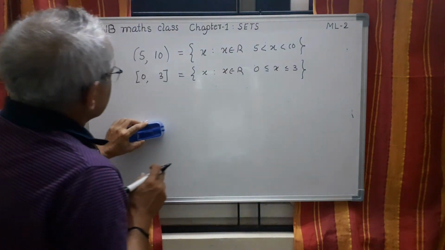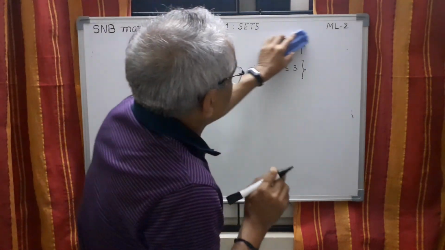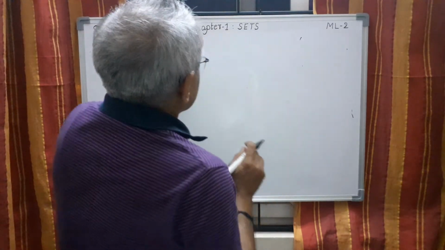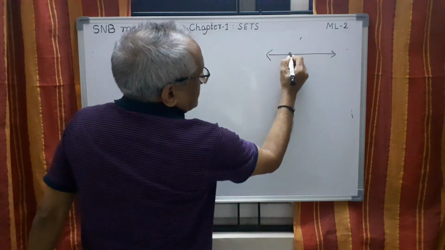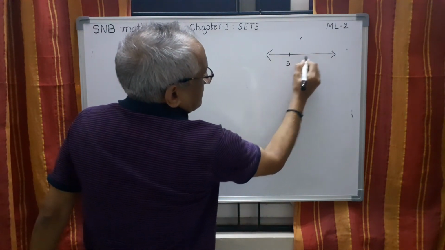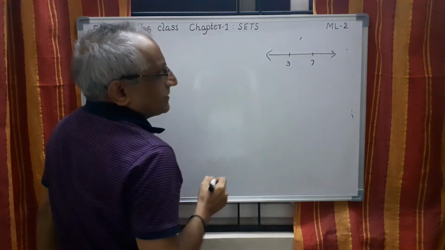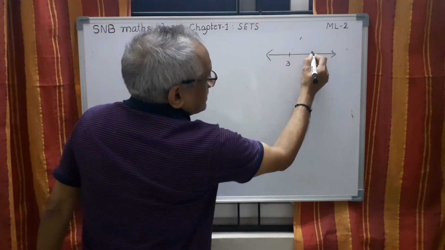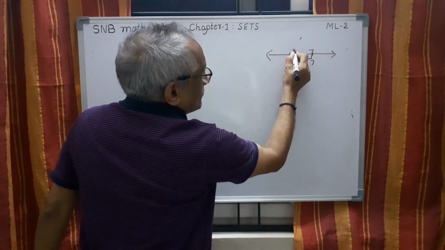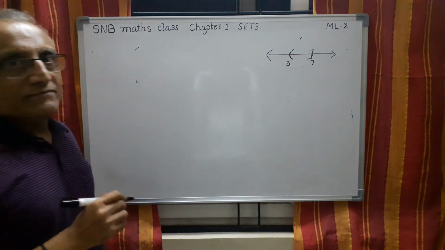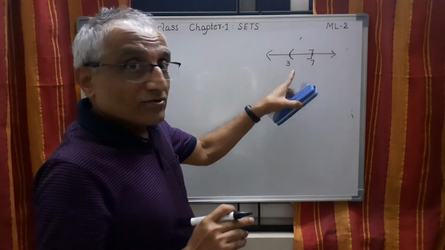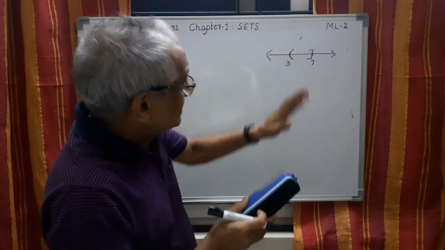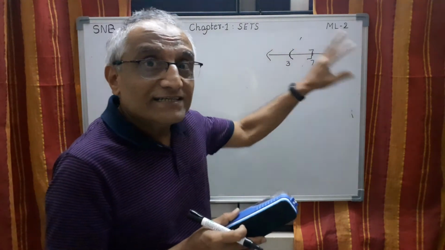Now the question arises, suppose there is an interval, let me show by number line. Say this point is 3, this point is 7. I want to include this 7, but I want to exclude this 3. Is it possible? Yes. So this is called a semi-open or semi-closed interval, because on one side it is open, on one side it is closed.